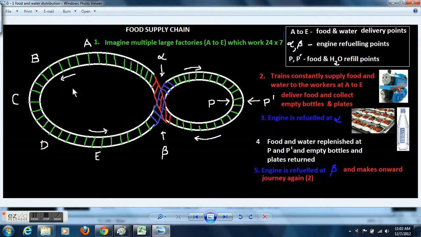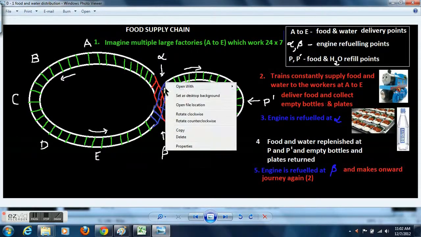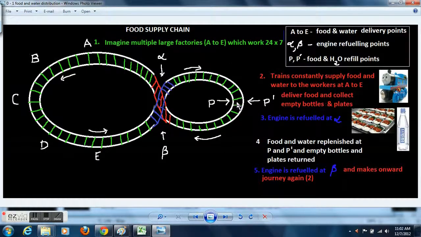So imagine multiple large factories A to E working 24/7. Trains constantly supply food and water at all these points, deliver food and water and collect used plates and empty bottles from A to E. Then after that the train comes and refuels at point alpha.